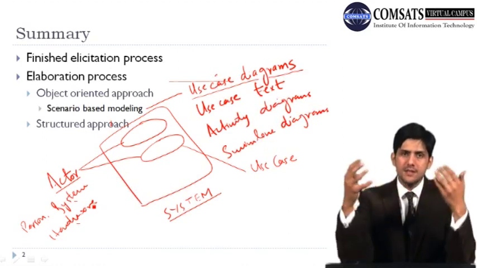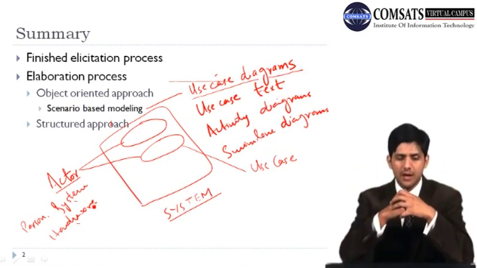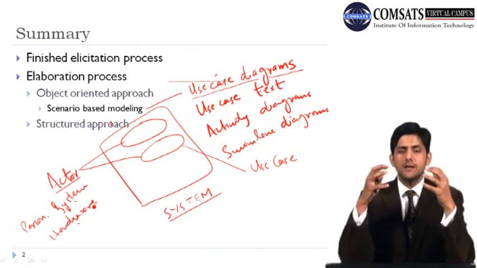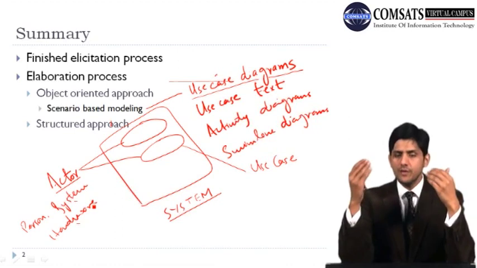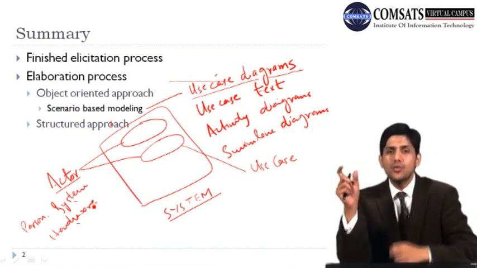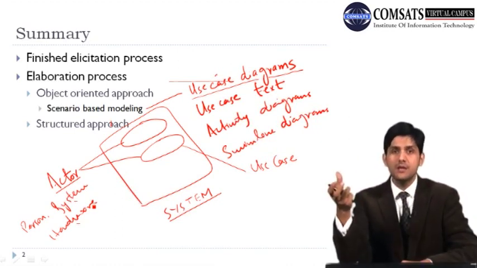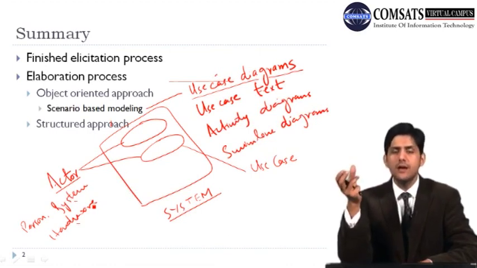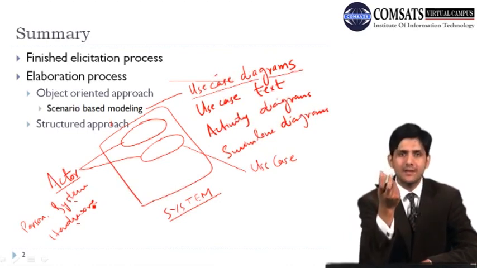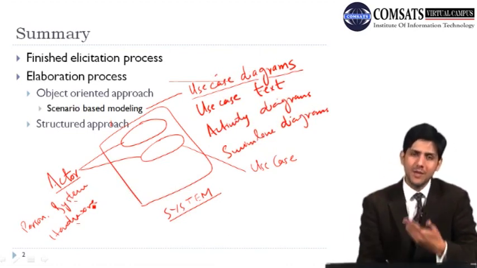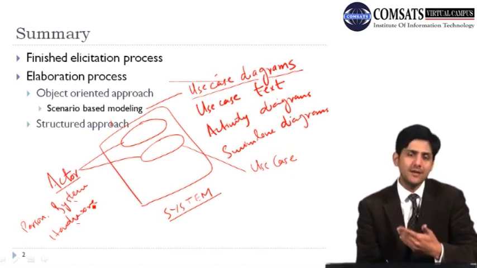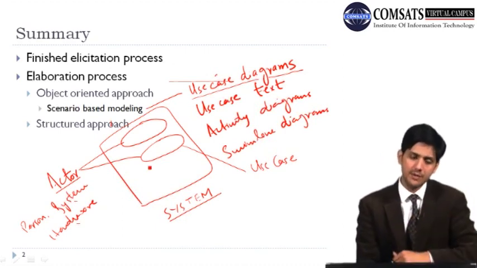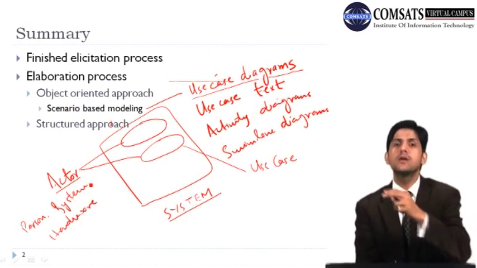Let's consider that example of a learning management system, and we are going to make this learning management system for a university. When we are trying to identify actors, we need to look at the roles. A university might have thousands of students, but if we look at this role, student, then we can model this as one actor. So when we're making a use case, we will not be making 13,000 different actors if a university has 13,000 students, but we'll say, okay, a student is a role in this university.